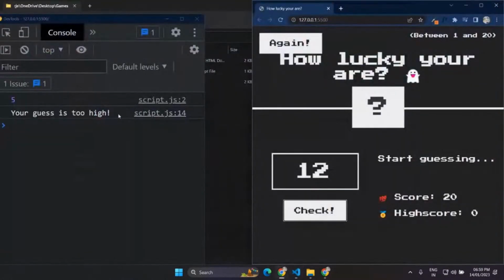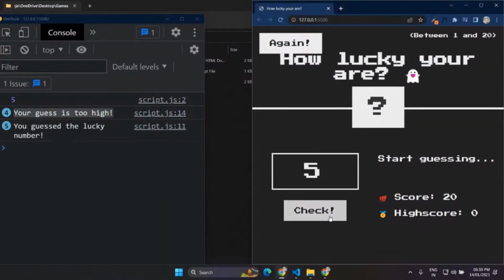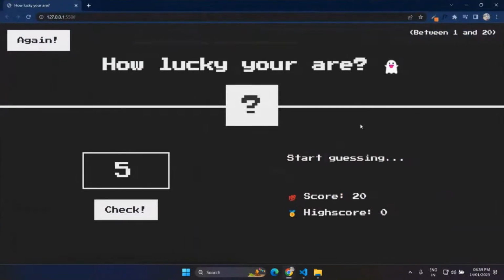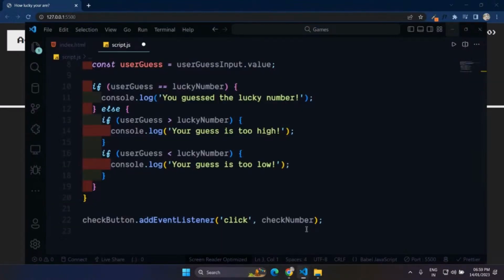Right. Okay. Now let's move to the next part. Now we are also showing the message that your guess is too high or too low. And now I don't want to show these things in the console. I just want to show these messages here on the screen. So on this start guessing, I will update the text. Let us just see what the idea of this is.